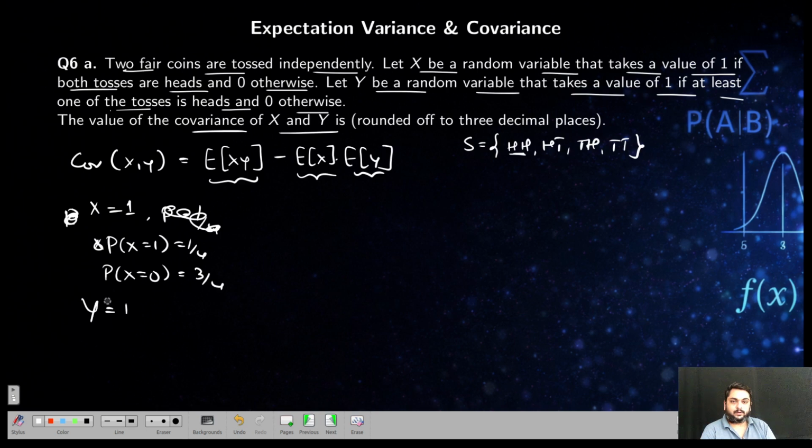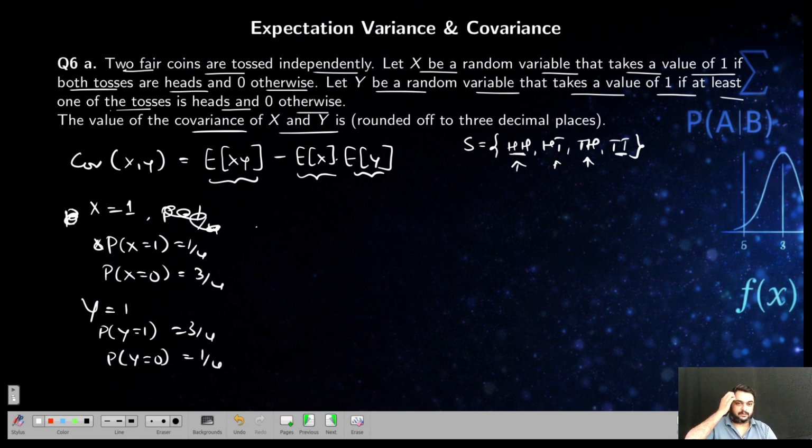Similarly, when is y equal to 1? If at least one of the tosses is heads, that means what? This is considered, this is also considered, at least one head, except this. Both are tails here. So probability of y equal to 1 is 3 by 4. So probability of y equal to 0 will be 1 by 4.